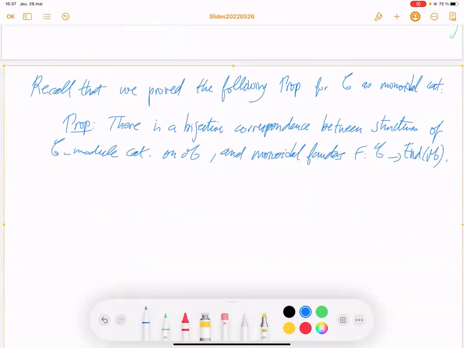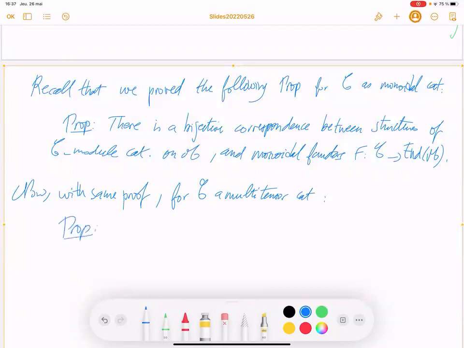We did that last session. Now, with the same proof for C multi-tensor category, we can prove we can have exactly the same thing.